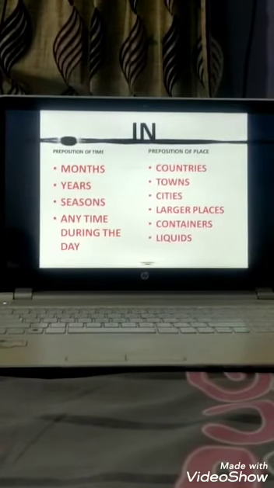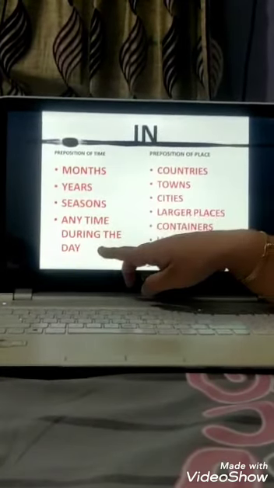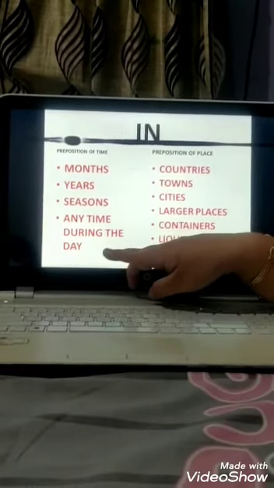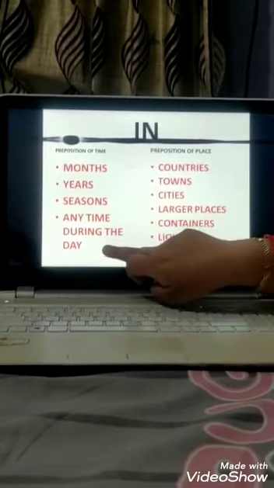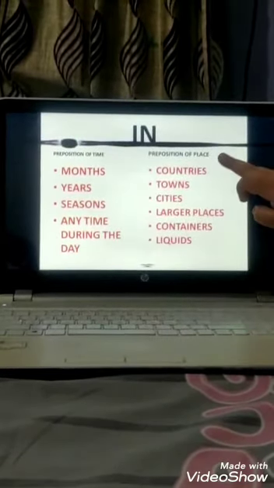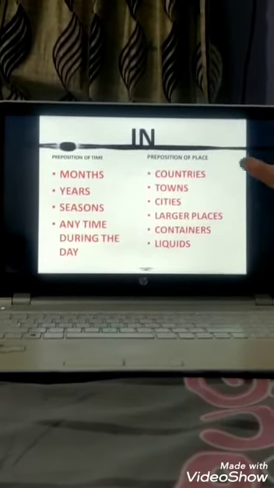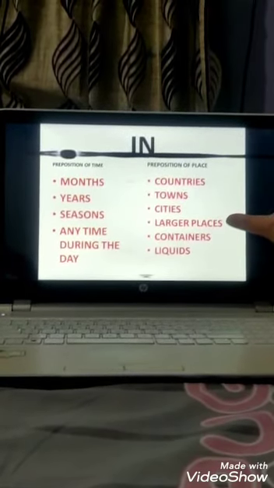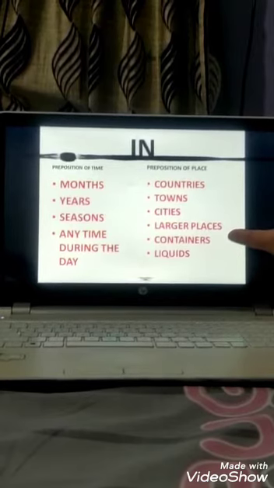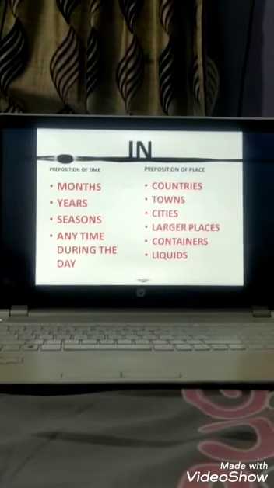In preposition. Now in preposition of time is used with, as we have already discussed, months, years, season and any time during the day. And in preposition of place is used before country's name, town's name, city's name, larger places name, with name of any containers or liquid. Let's see how.